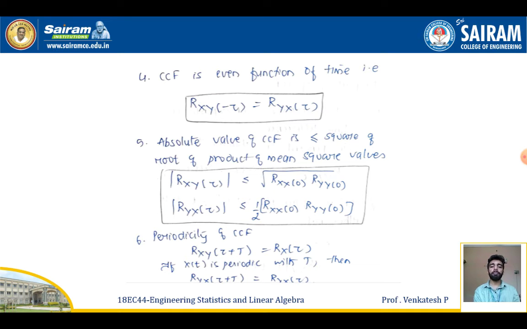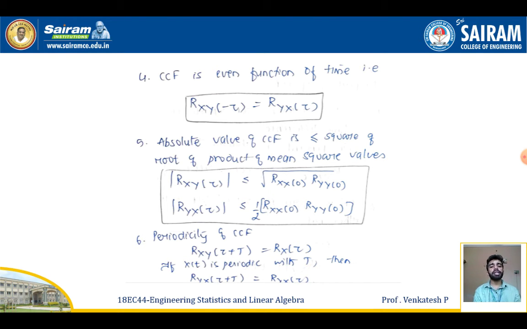That is, modulus of Rxy of tau is less than or equal to the square root of Rxx of 0 times Ryy of 0, or the modulus of Ryx of tau is less than or equal to 1 by 2 times Rxx of 0 plus Ryy of 0, we can write.